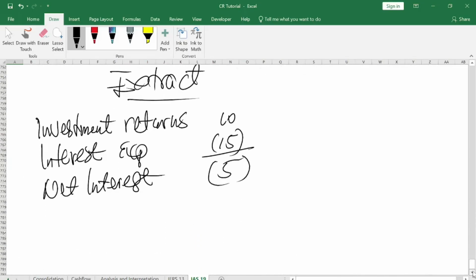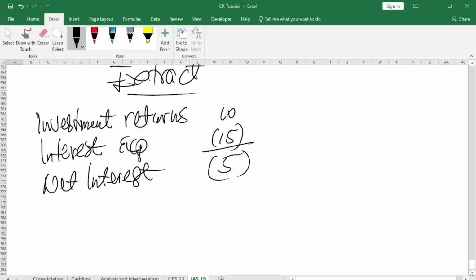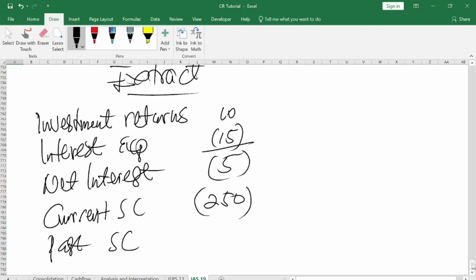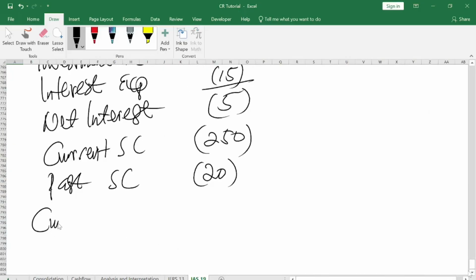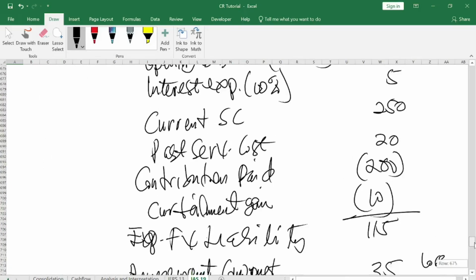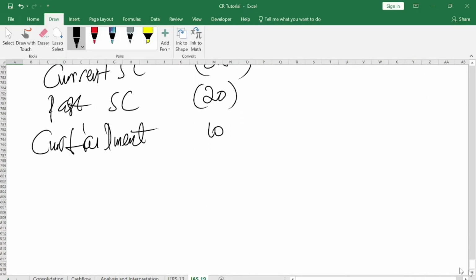Okay. So after you are done with your investments and then interest expense, you will come here and pick your current service cost. Current service cost is 250. You put it in bracket. Then past service cost is how much? 20. You also put that one in bracket. Then the curtailment, is it gain or loss? It's a gain of 10. You open bracket. So we are done.